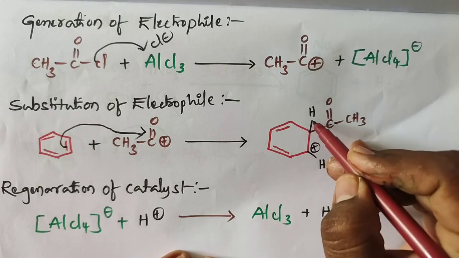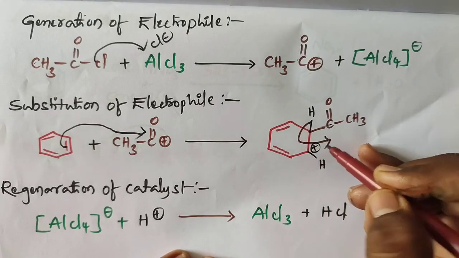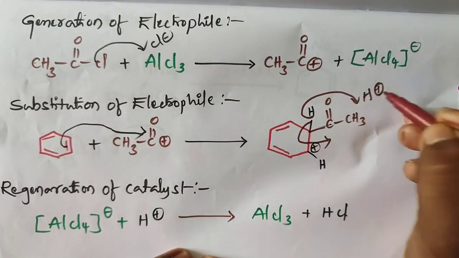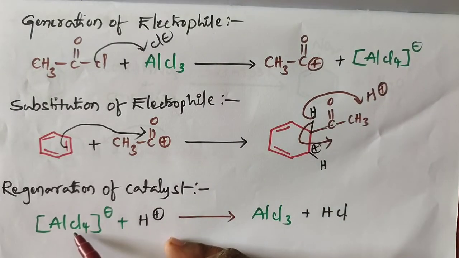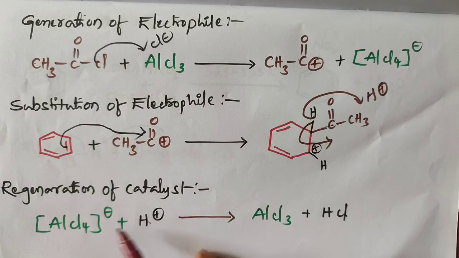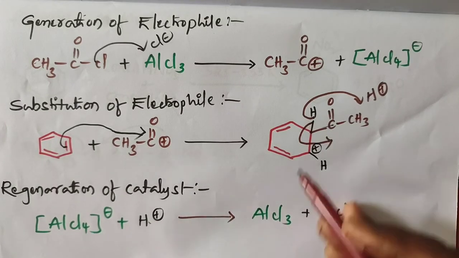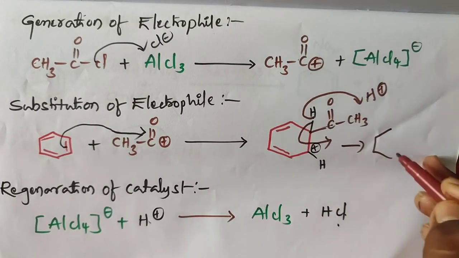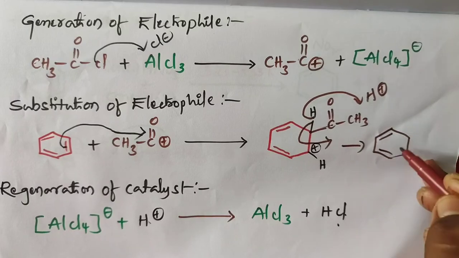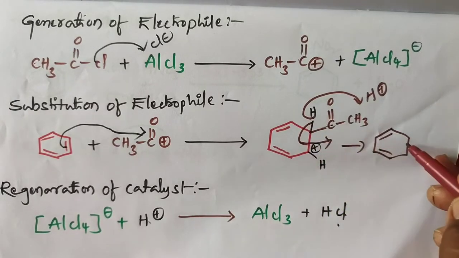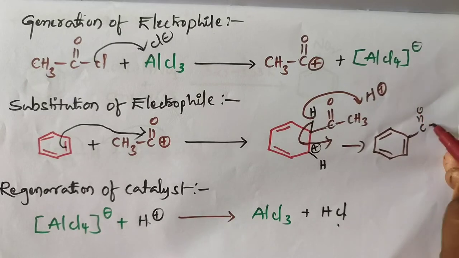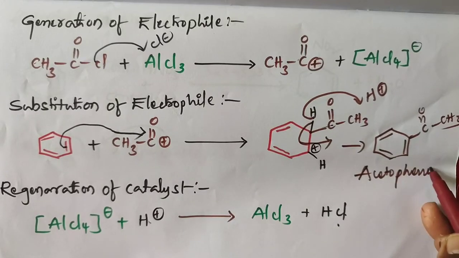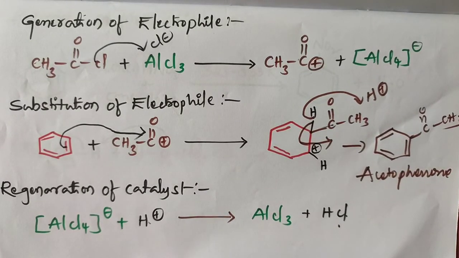Regeneration of catalyst. This bond is going to shift and a double bond is going to form, and this hydrogen is removed in the formation of H plus, with AlCl4 minus. We get HCl, H plus and Cl minus, HCl and remaining AlCl3. After removal of H plus from this one, the bond forms, and we get C double bond O CH3. This is called acetophenone. Okay, so this is the reaction mechanism.